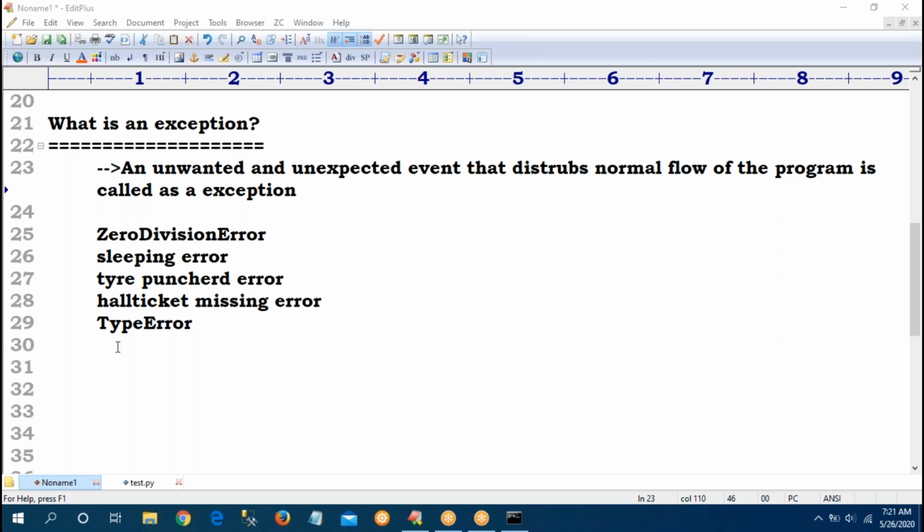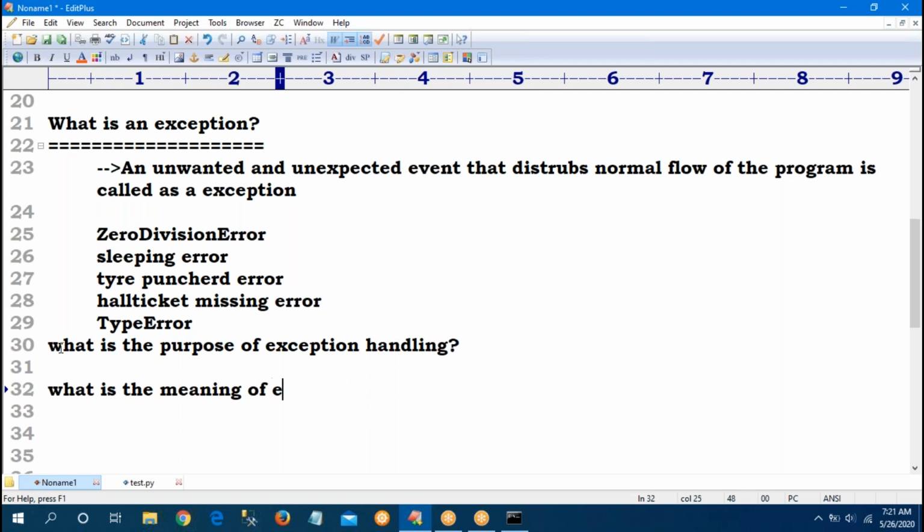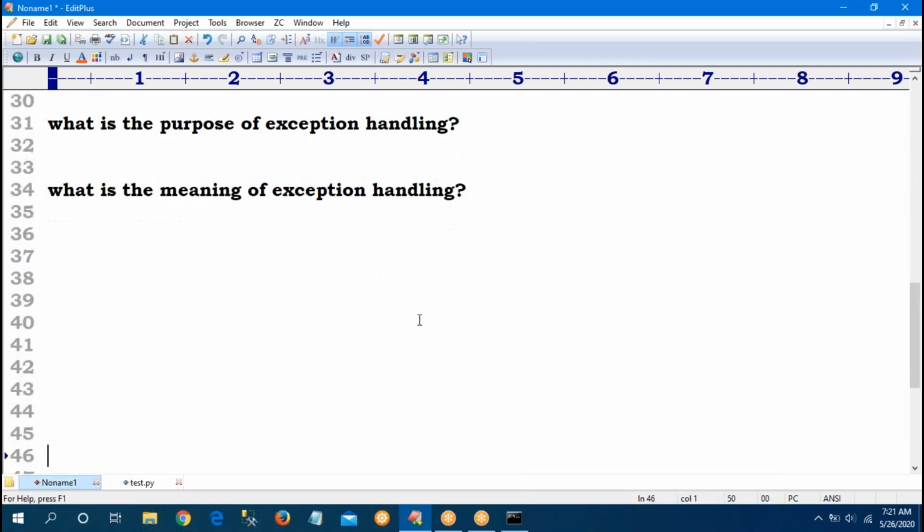Now, what is the purpose of exception handling? And one more question: what is the meaning of exception handling? Three questions are there. What is an exception? Already explained. Now my question is, what is the purpose of exception handling? Why do we need to handle it? And one more question: what is the meaning of exception handling?